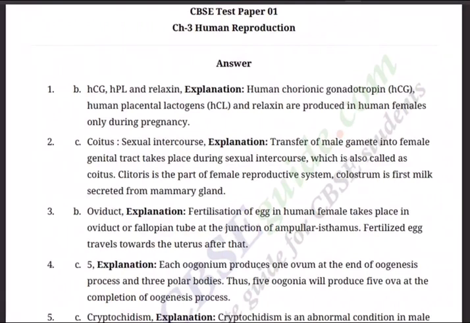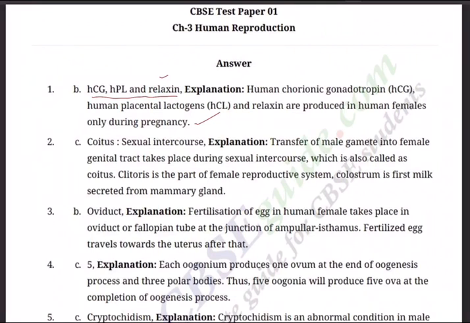Now let's go for the answer session. As usual, before you jump to the answer session, answer all 15 questions. Then keep your answer sheet in front of the answer chart that I am giving and compare your answers. Question 1B: HCG, HPL and relaxin. What is HCG? Human chorionic gonadotropin. And HPL, human placental lactogen. And relaxin. These are produced in human females only during pregnancy.